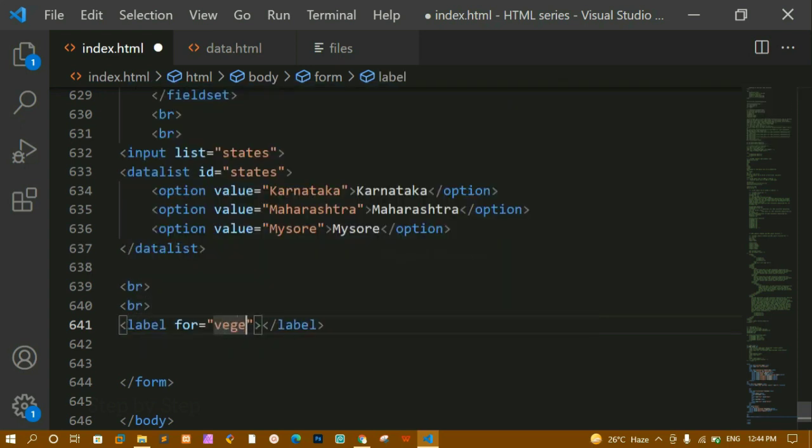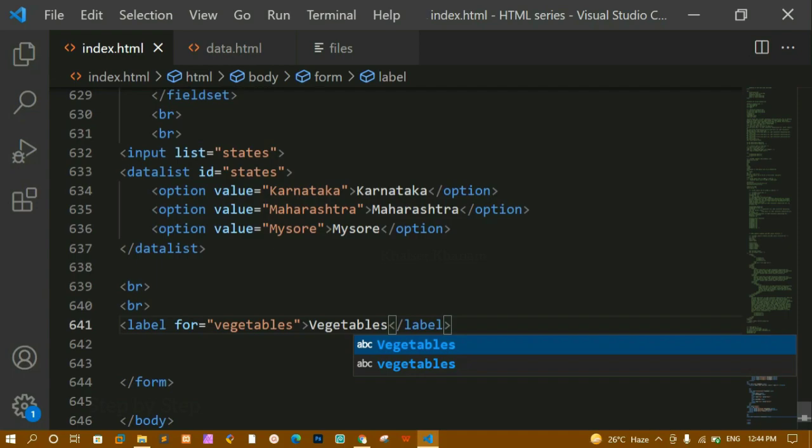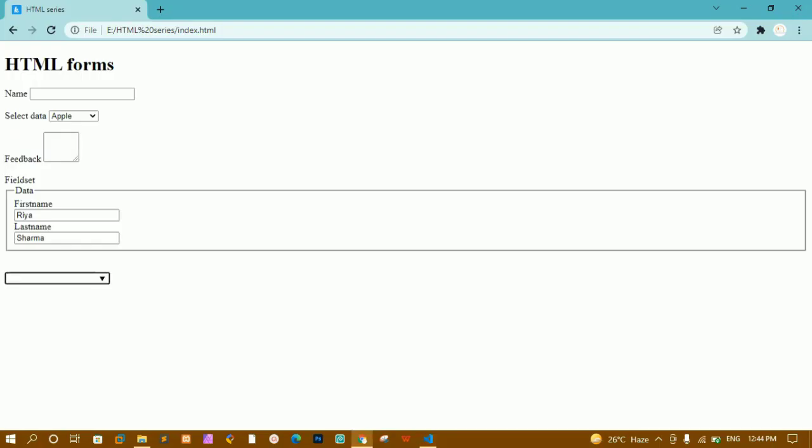For this, let me just write here vegetables, and here I am just going to write here vegetables. I'll save this. I'll refresh this one. Okay, now here I am having this vegetables.